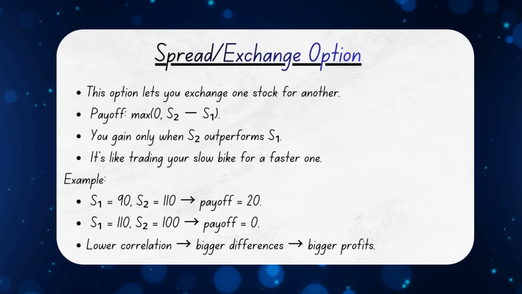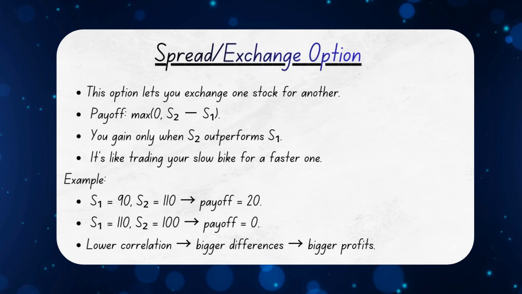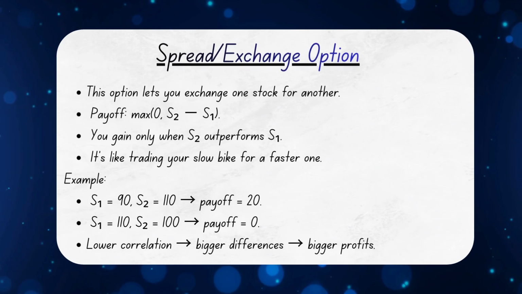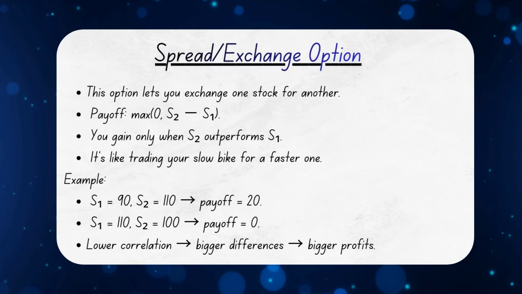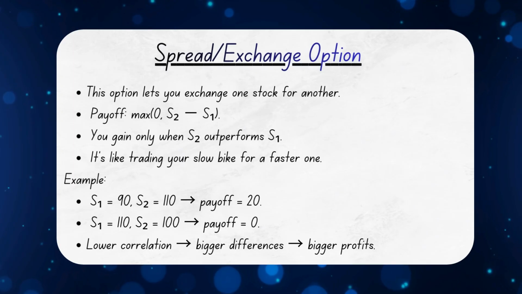Then we have spread or exchange options, which focus purely on the difference between two stocks. Here, the payoff is max of 0 or stock 2 minus stock 1. So you only earn when one clearly beats the other. It's like swapping a slow bike for a faster one. For example, if stock 1 is 90 and stock 2 is 110, you gain 20. But if both are equal, you gain nothing. And again, lower correlation creates bigger differences, which means bigger profits.